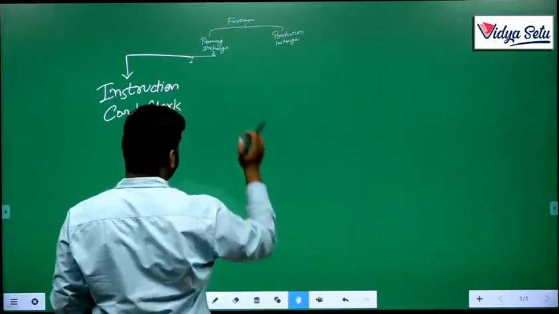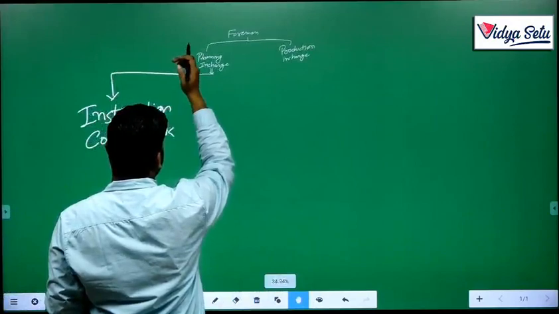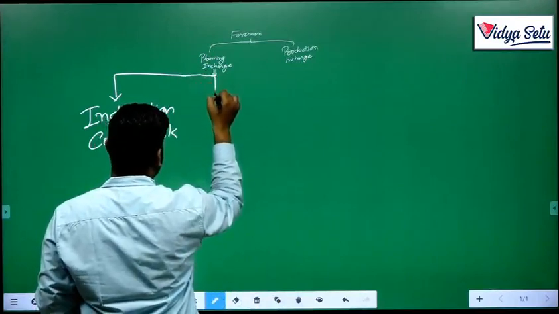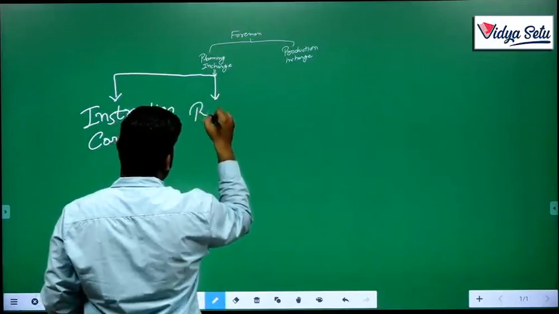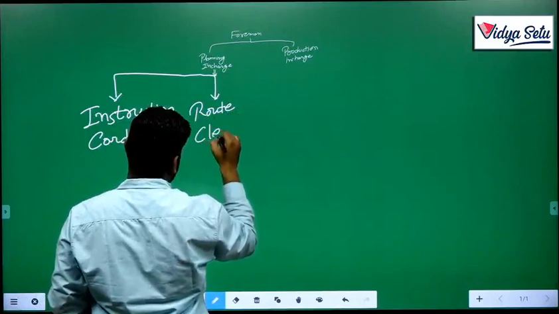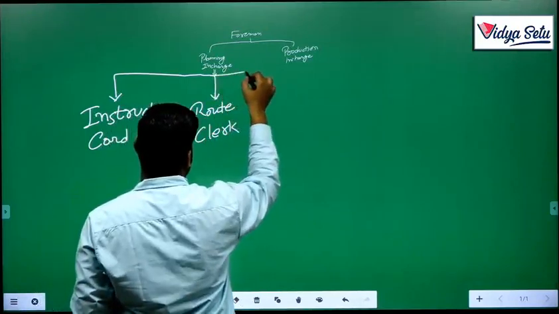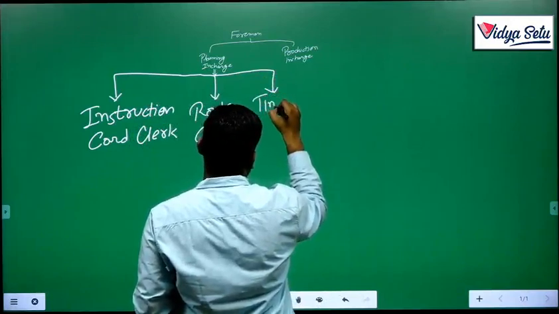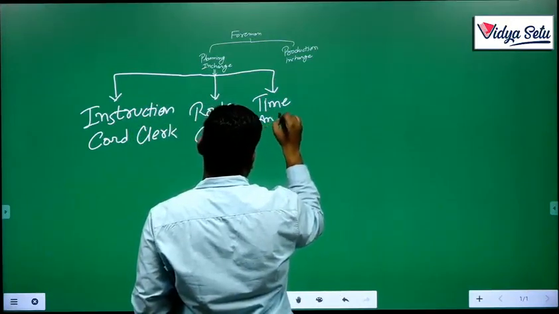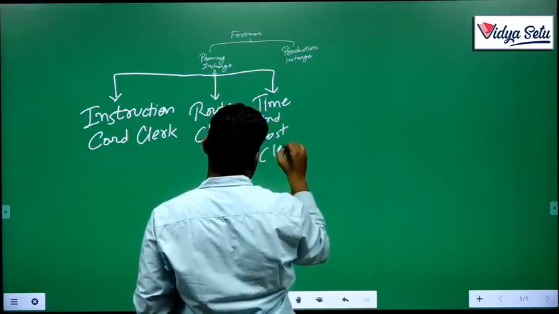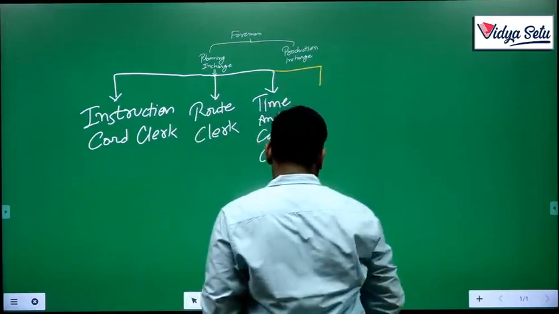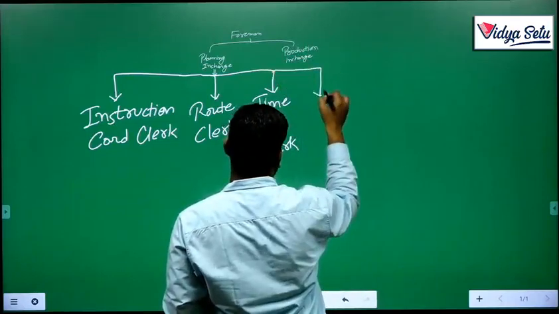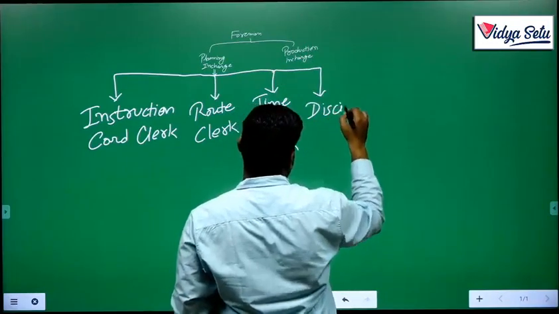Second is the route clerk. Next is the time and cost clerk. And the last one is the disciplinarian.